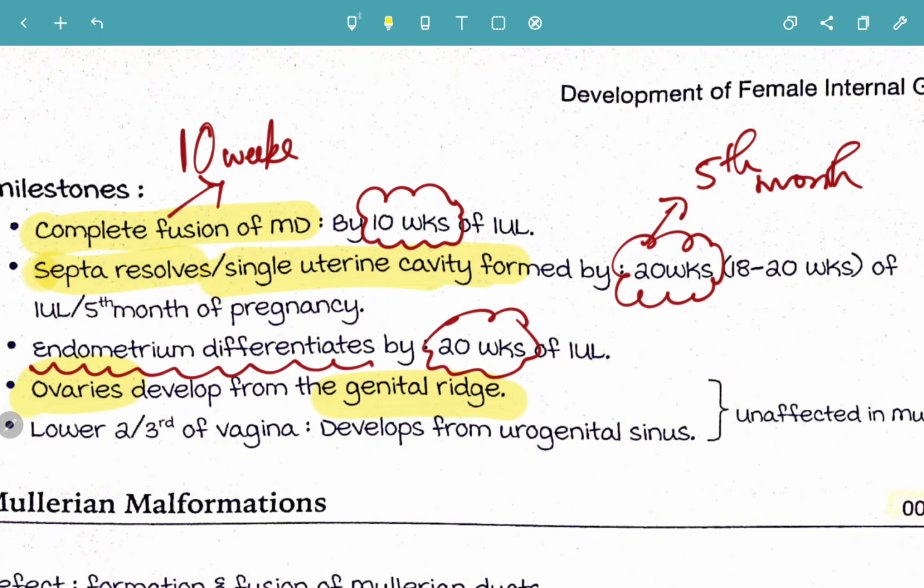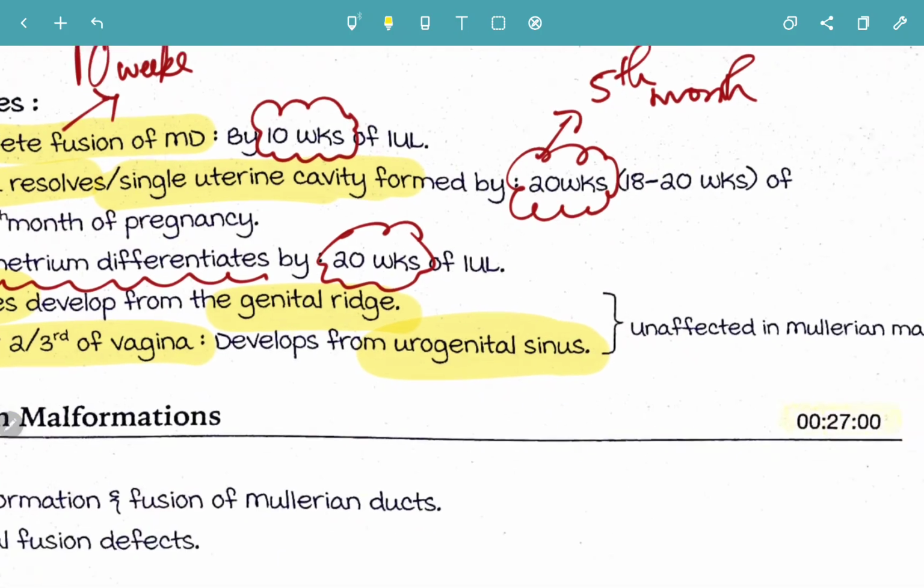So we talked about the upper 1/3 of the vagina being formed by the Mullerian duct, right? Now, what about the lower 2/3 of the vagina? The lower 2/3 of the vagina develops from the urogenital sinus. Obviously, down below you have the urinary bladder formation and so on. So the lower 2/3 of the vagina develops from the urogenital sinus.